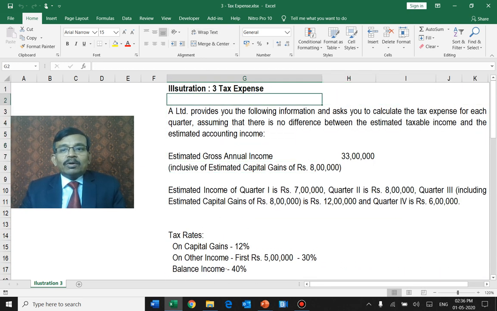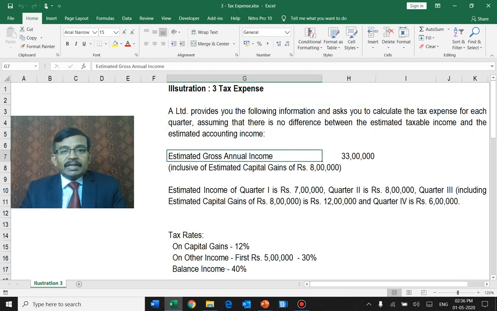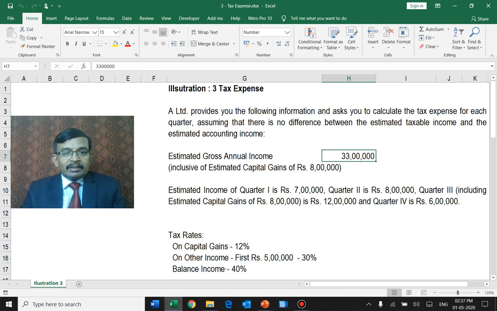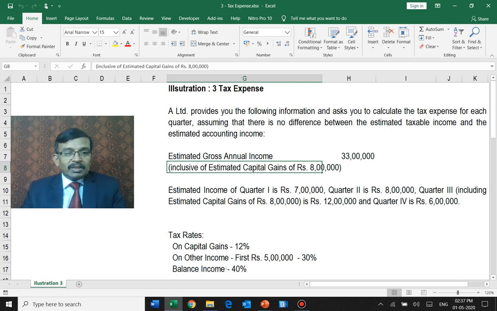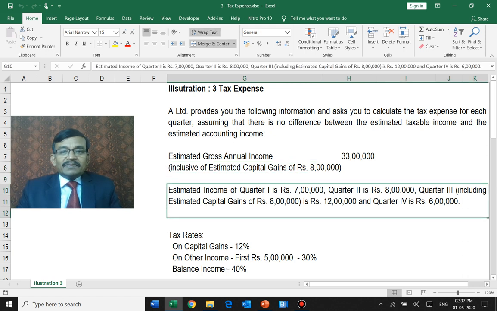In this example, what we are trying to understand is that the company has 33 lakhs of annual income, which is estimated, and that includes 8 lakhs of capital gains because capital gains will have a different tax rate. And this income is not happening uniformly. First quarter it is 7 lakhs, second quarter it is 8 lakhs, third quarter, including the capital gains, it is 12 lakhs. And for the fourth quarter, it is 6 lakhs.